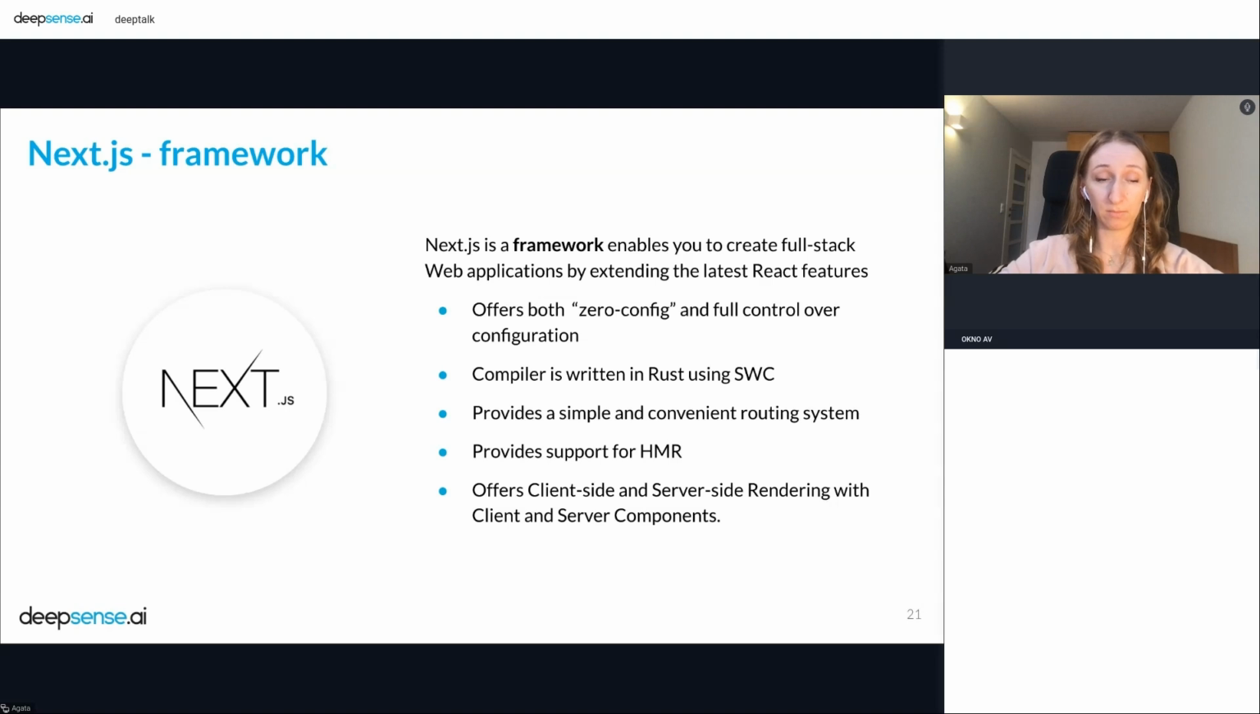And yeah, we have both zero config and full control over configuration. This is very similar to Vite. And we have a good compiler here. It's a speedy web compiler, a compiler for TypeScript and JavaScript too. And we have a simple and convenient routing system, and good support for HMR.